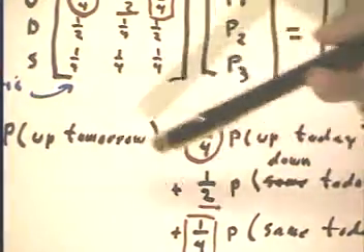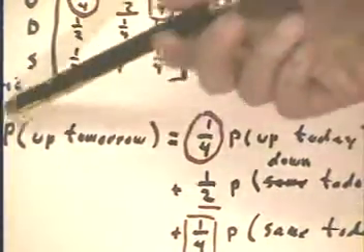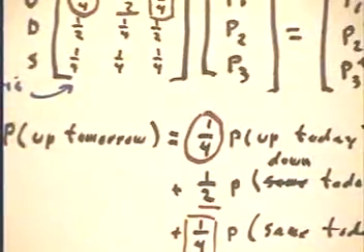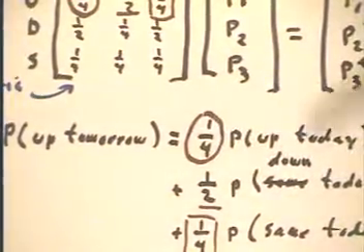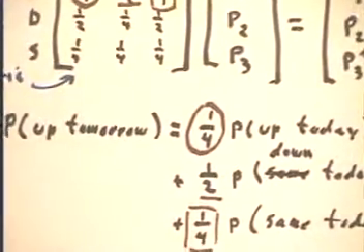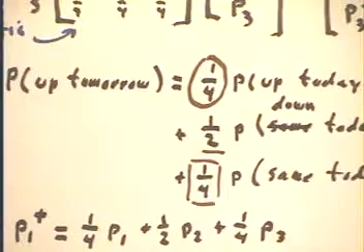Then we can predict the probability that the market is up tomorrow. We get this by simply multiplying the probabilities here.